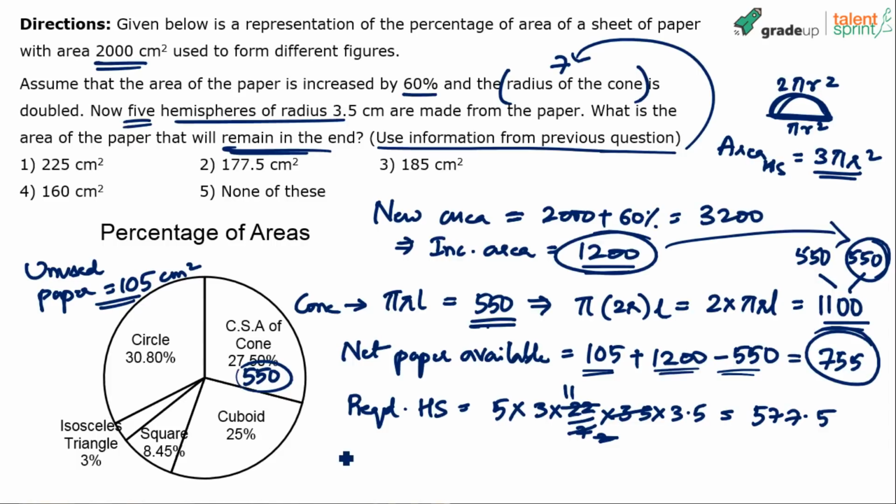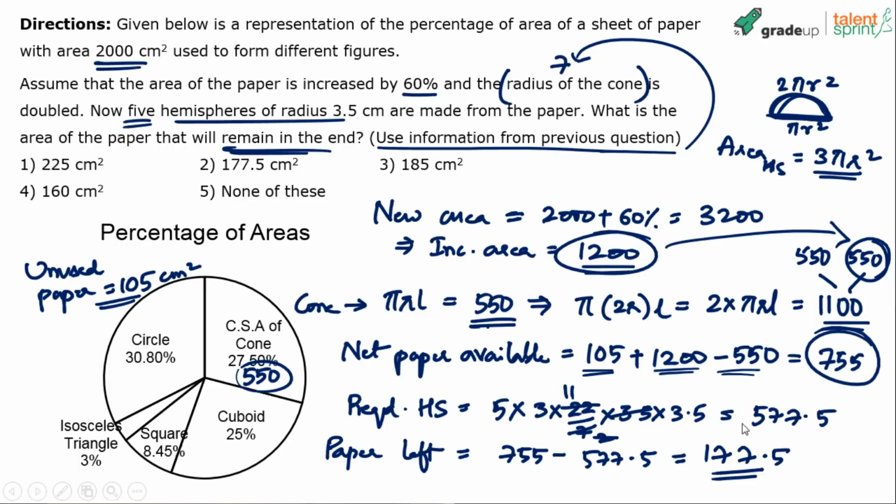577.5. Now, paper left in the end is equal to 755 minus 577.5. So that's like 155 plus 22.5. 177.5 will be the final answer. 177.5, option 2. I know this is complex in terms of calculation, but you got to do it, or simply